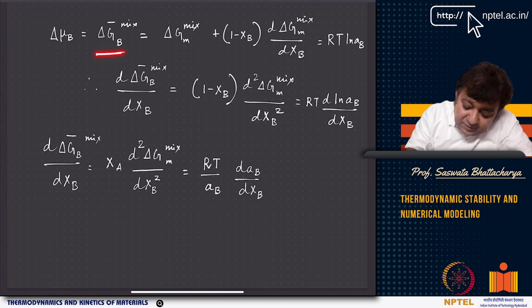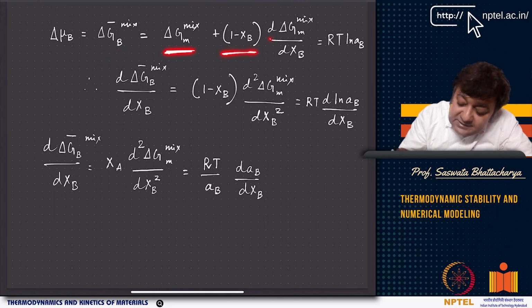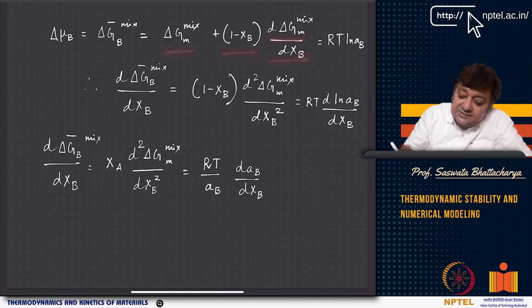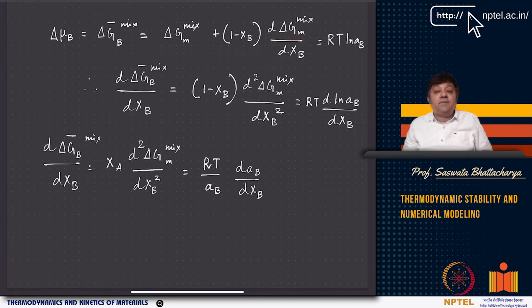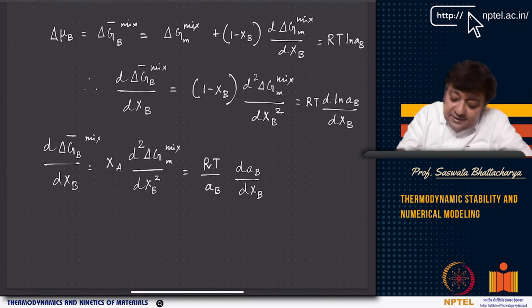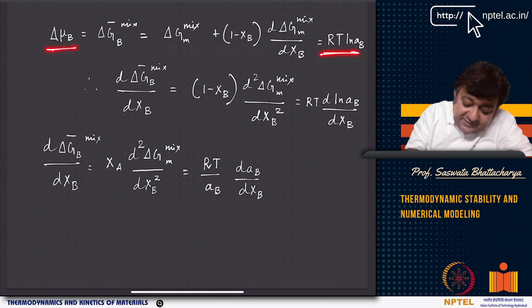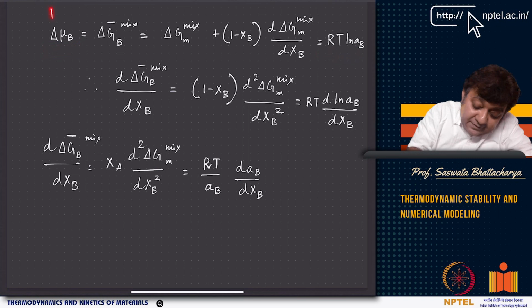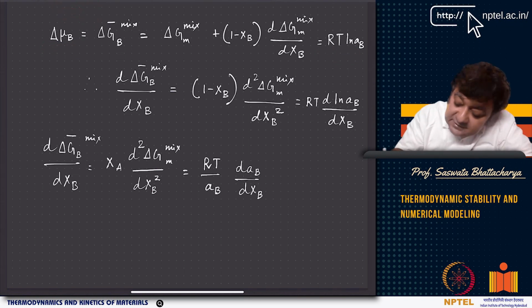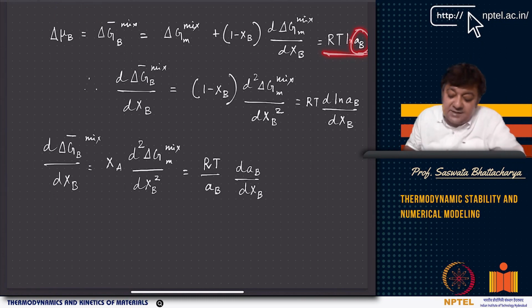This is the partial molar Gibbs free energy, but this is the partial molar Gibbs free energy of mixing. So this is basically equal to delta Gm mix plus (1 minus xB) d delta Gm/dxB. You can look at the previous partial molar quantities lecture, and you can see this is what we have written. And if you simplify, you will get this, because it's a difference between mu B minus mu B 0. This is nothing but equal to RT ln aB, where aB is the activity.